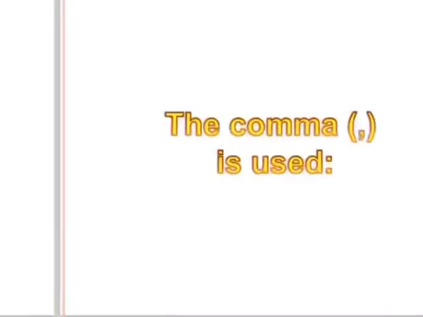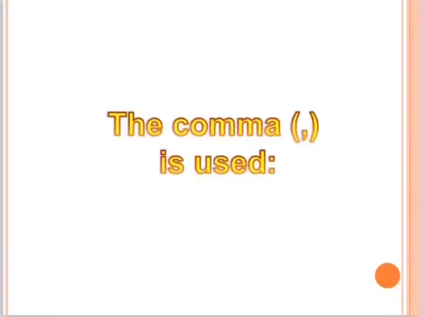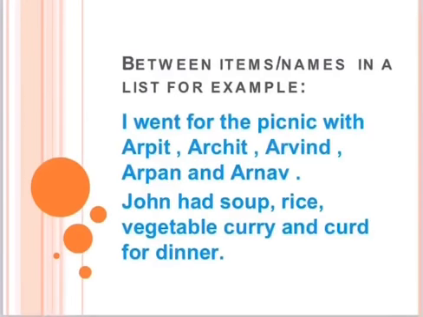Now there are some more rules about the use of comma, that is, how to use comma. First of all, the comma is used between items or names in a list. For example, if you are writing a few items or names, you will use comma in between. Like for example, I went for the picnic with Arpit, Archit, Arvind, Arpan and Arnav. These are the names of persons. So we have put a comma in between all of them.